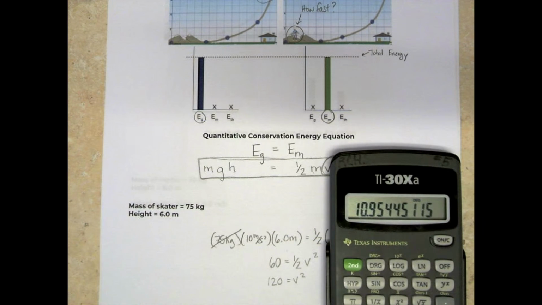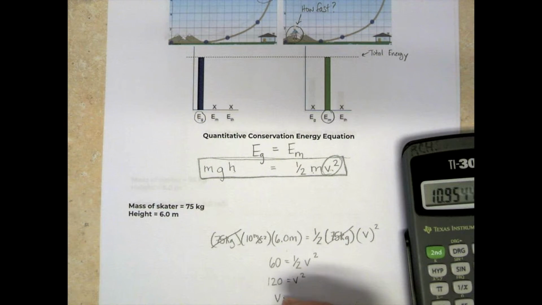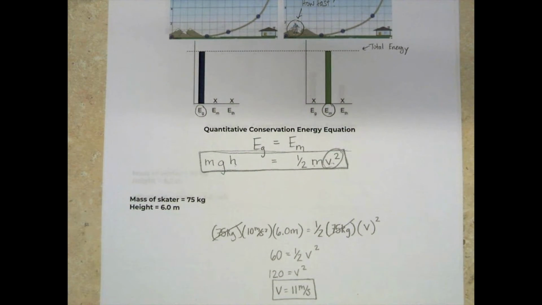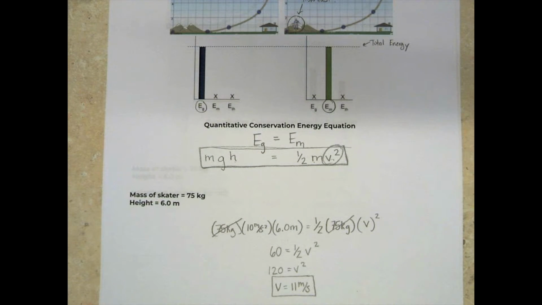You see 10.95. We're going to call it 11 meters per second. Just like that, we're able to solve for a velocity from our conservation energy equation.